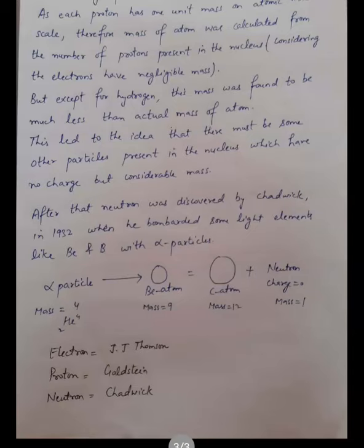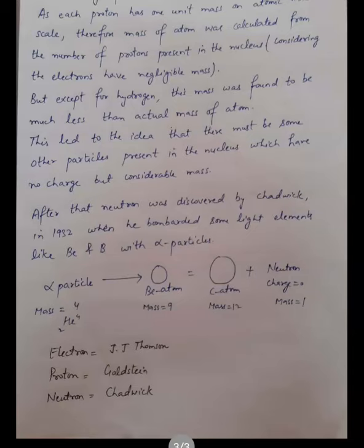Now, after the discovery of electron and proton, the atom is neutral. But when scientists took the mass of the atom, as each proton has one unit mass on the atomic mass scale, the mass of the atom was calculated from the number of protons present in the nucleus, because electrons have negligible mass. But except for hydrogen, this mass was found to be much less than the actual mass of the atom. This led to the idea that there must be something present in the nucleus which has no charge but has mass.